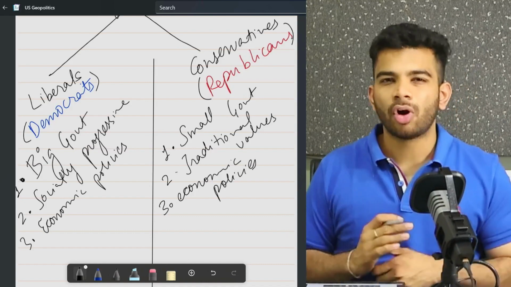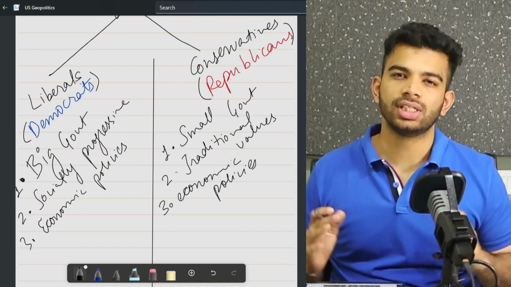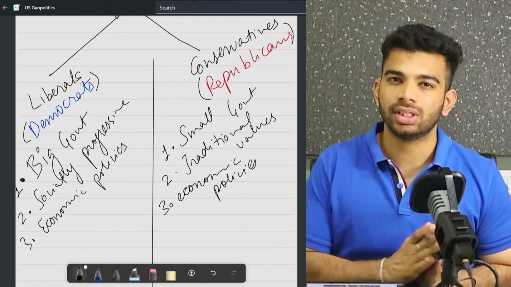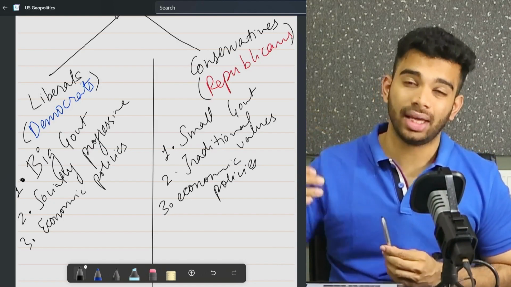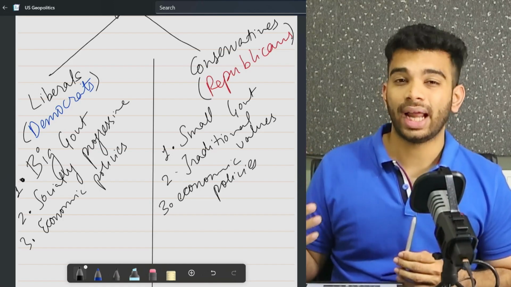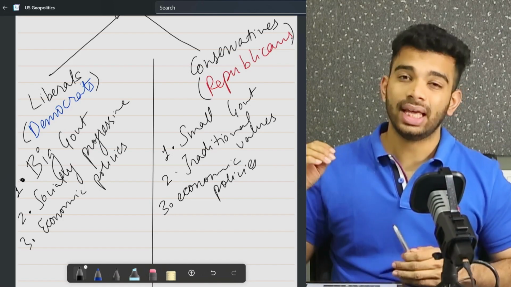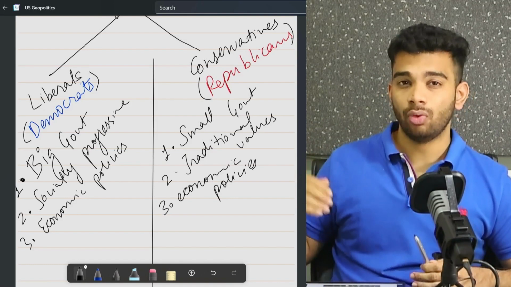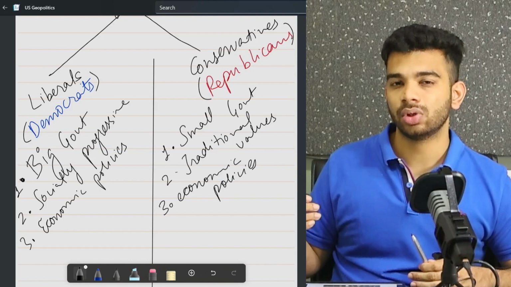The next key point of difference is what kind of economic policies both of these sides prefer. And the first very important aspect for the liberals is that they want higher taxes on wealthier individuals, so that they pay more tax. That is something that they advocate for. They are also big proponents of combating climate change. They want us to transition to renewable energy sources and so on.